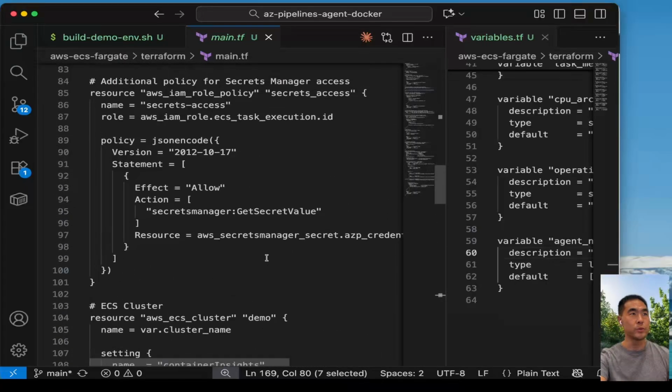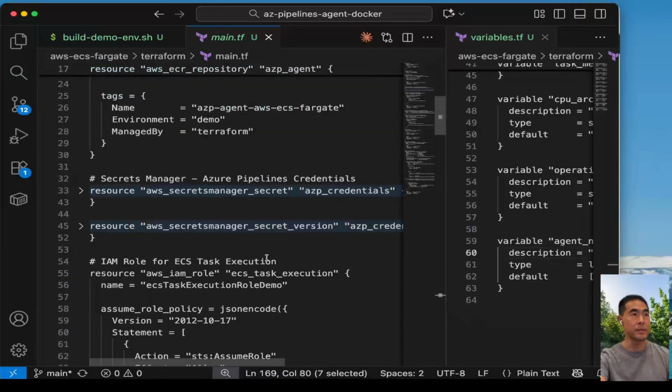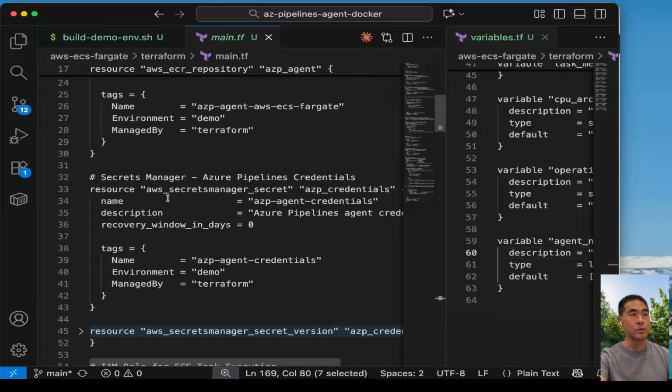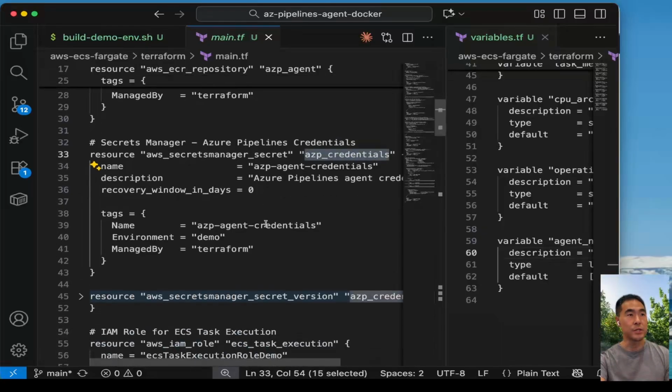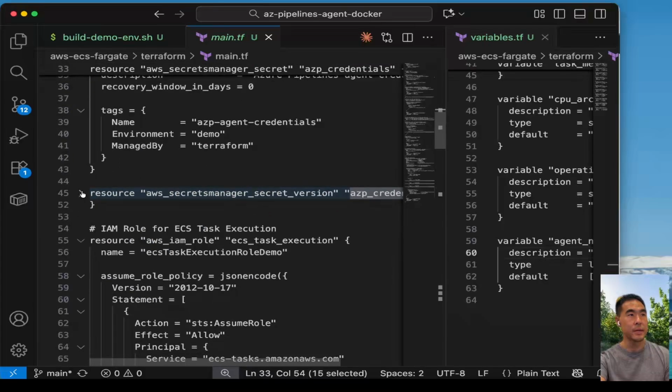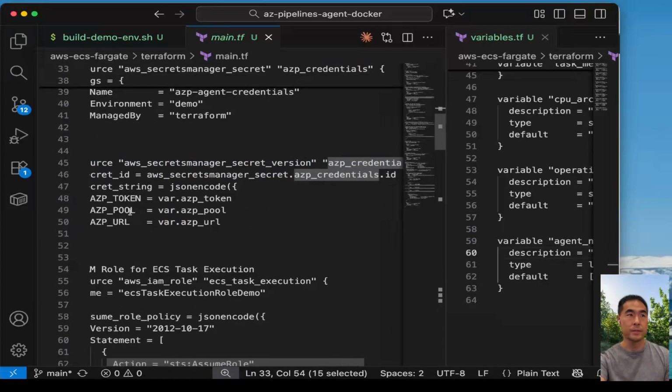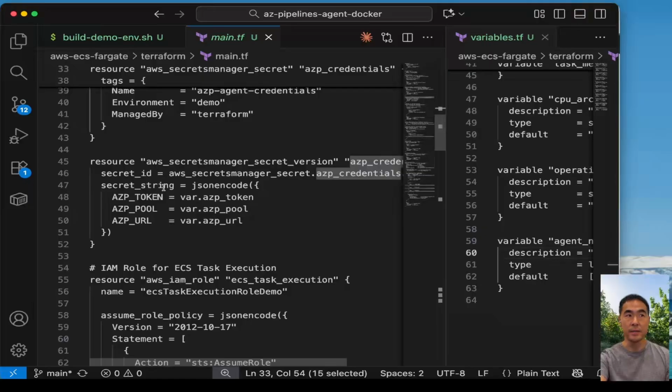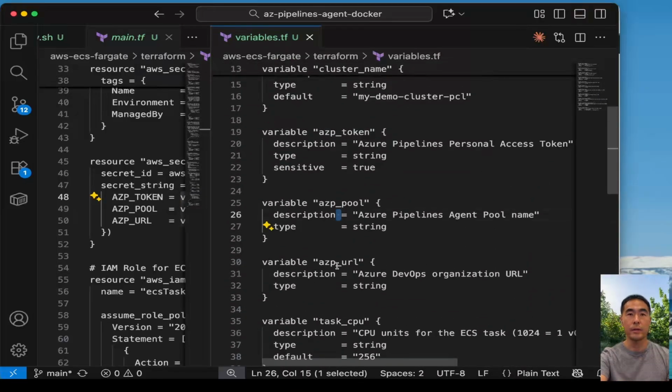So if I go up to the Secrets Manager statement definition here, let's expand that. So here is where we create the secret in Secrets Manager. The secret is called AZP credentials with tags, and the actual secret is created as a secret string with these key value pairs. And it's taking from the variables file, AZP token, pool and URL, which in turn gets it from a tfvars file.